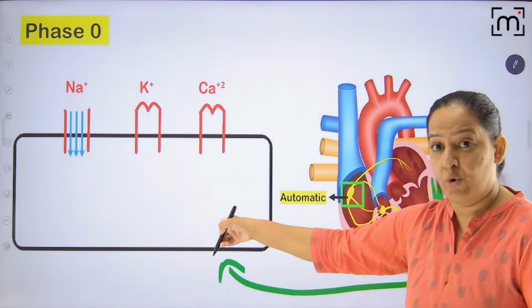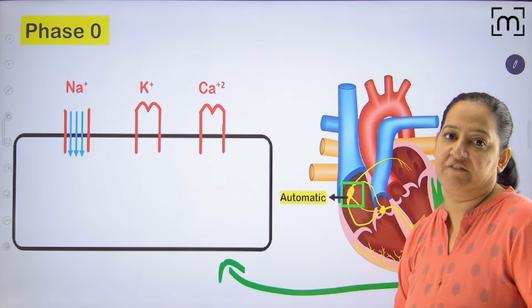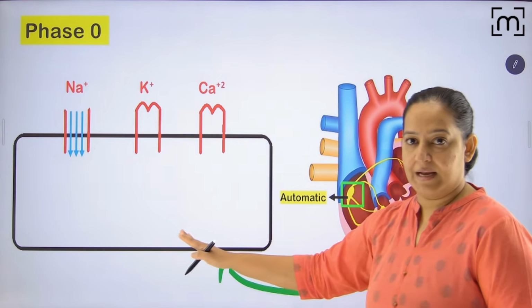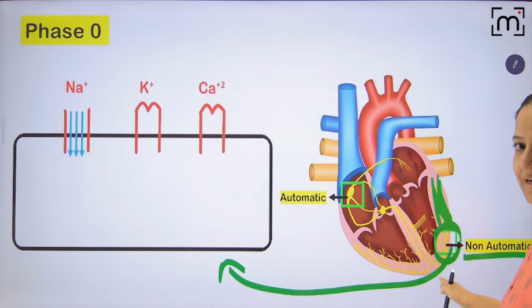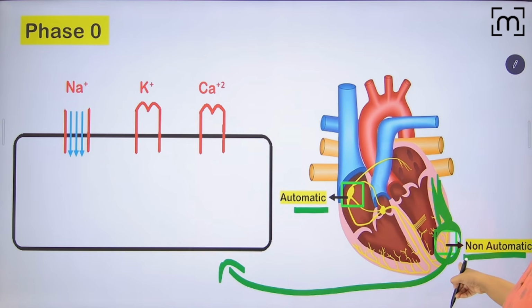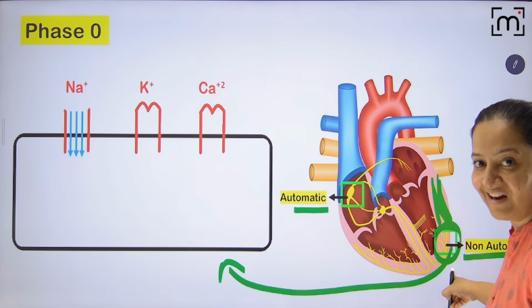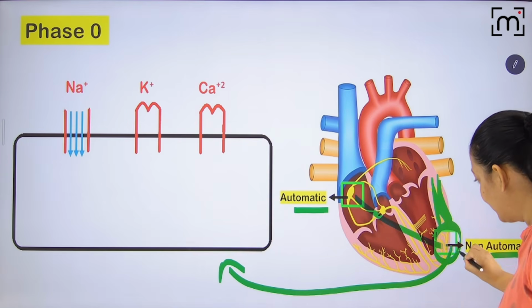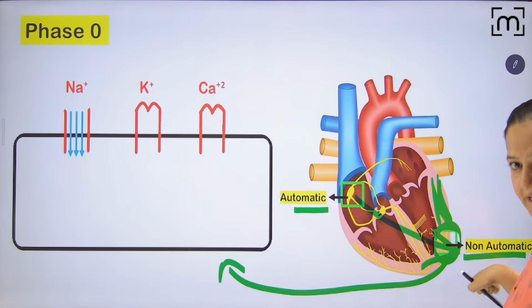It is not a cell of the SA node or AV node. No, it is a non-automatic fiber. So I have cut one of the cells of non-automatic fiber and here is the cell. As soon as this cell receives the signal from the automatic fibers, okay, it cannot generate the signal. I told you, this one cannot generate the signal. It will receive and conduct the signal.